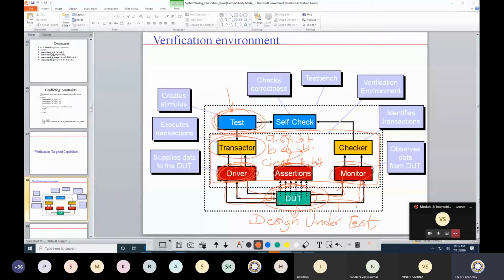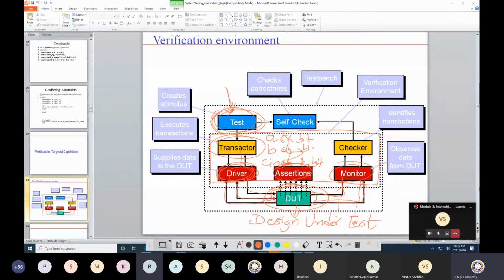So the test you can consider as a control of whatever the transactor has. If you want to define a specific value for A and B, or randomize A and B, or cyclic randomize, or give some constraint, all of that I can write through test cases.